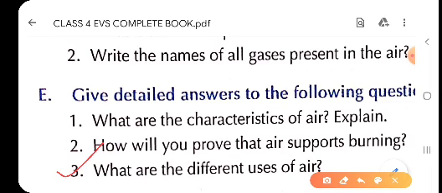So children, in this answer we can write: air helps in breathing and burning. Second, air brings with it the warmth of the sun, the scent of flowers and the sound. Children, air helps in the dispersal of seeds and the pollens of flowers. Air plays an important role in the water cycle. Air helps birds, bats and insects to fly.